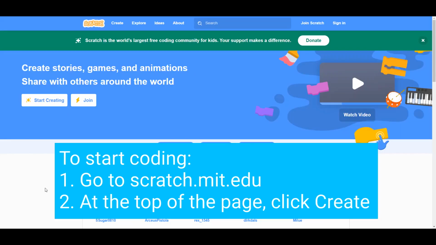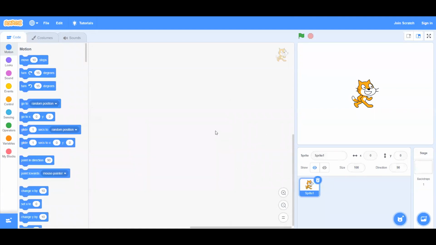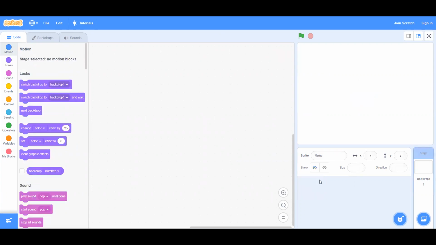Let's go ahead and go to scratch.mit.edu and click on Create. Okay, once we're inside of our new project page, we can go ahead and delete our cat over here. We're not going to be using the cat sprite today. So just delete the cat. All you need to do is hover over down here in the bottom right until you find the blue trash can and just click on it. And now our cat is gone.